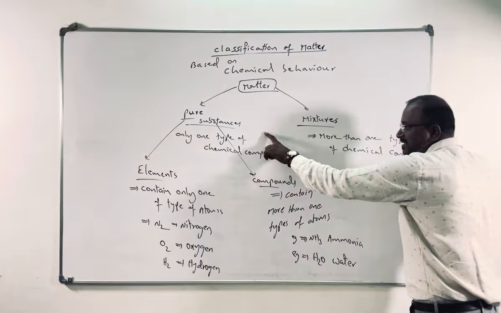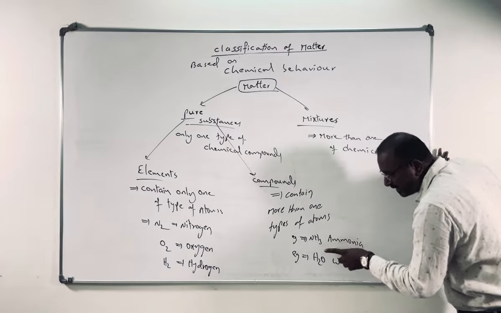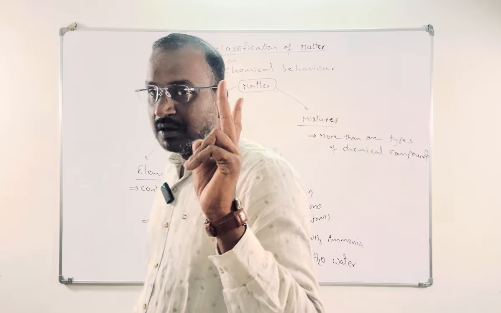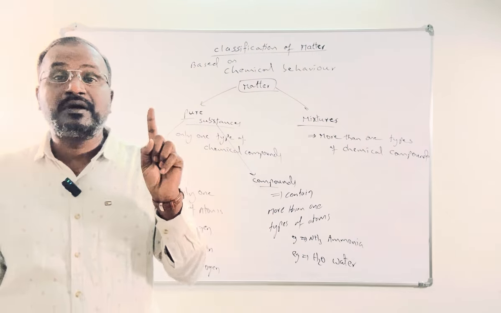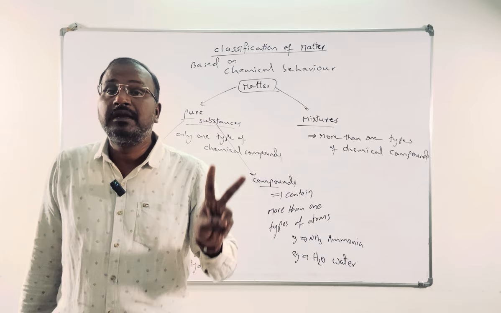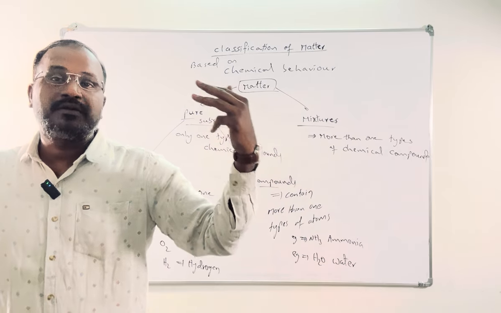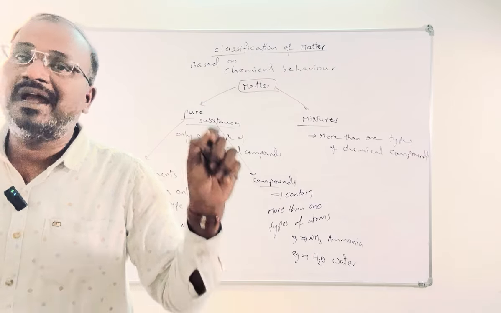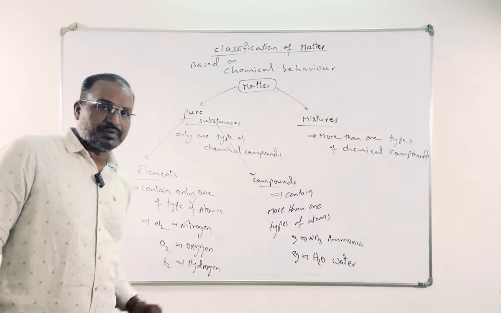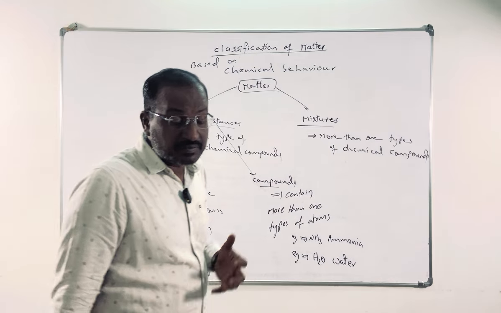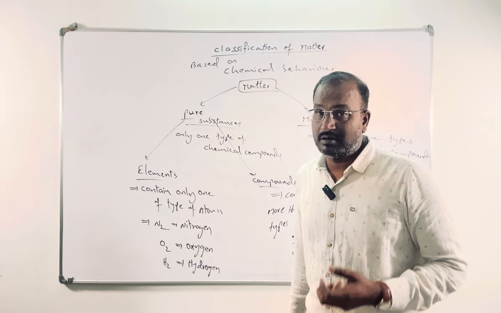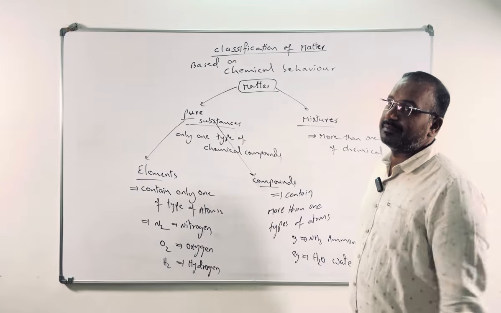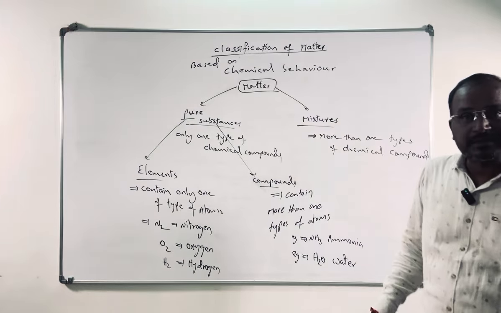It is a pure substance that comes under the compound category because it has two different atoms. We should not say it is an element. It has different atoms: a nitrogen atom, a hydrogen atom; H2O has two different atoms, hydrogen and oxygen. So they are compounds. A pure substance which has more than one type of atom is called a compound. A pure substance which has only one type of atom is called an element. This is the pure substance classification.